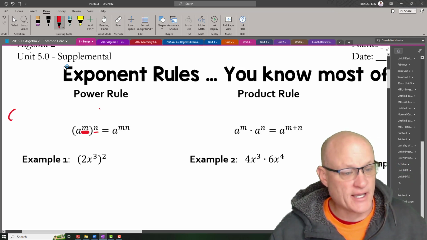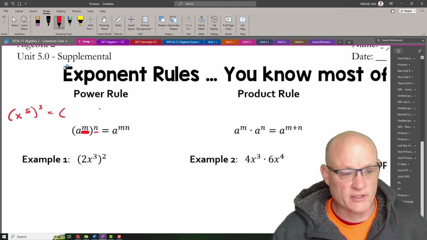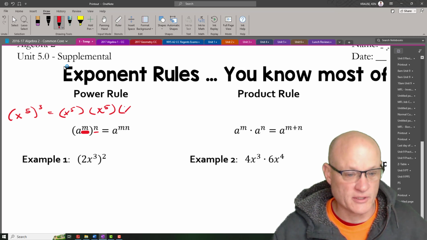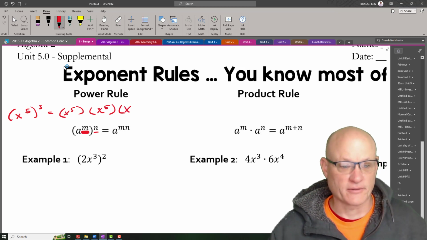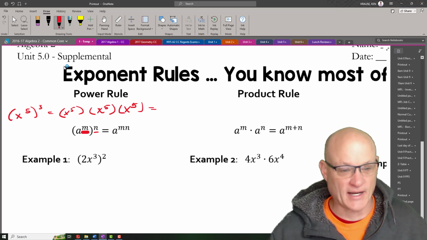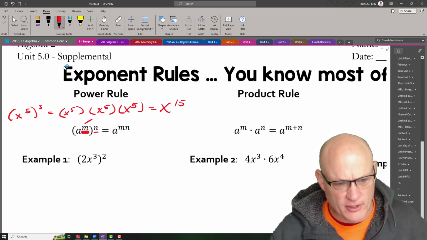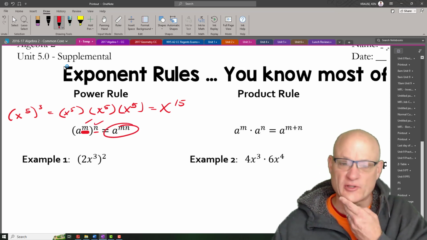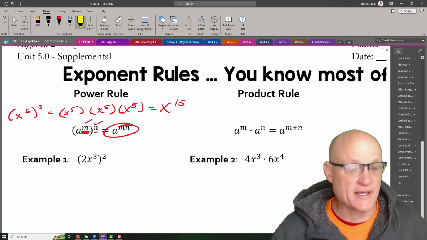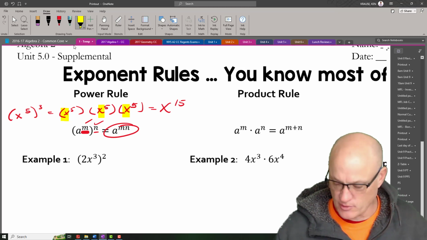For example, x to the fifth, cubed, is really x to the fifth times x to the fifth times x to the fifth, which is x to the 15th. So when you have an exponent raised to an exponent, you simply multiply the exponents. Of course, the base has to be the same. If the base isn't the same, you can't do this.